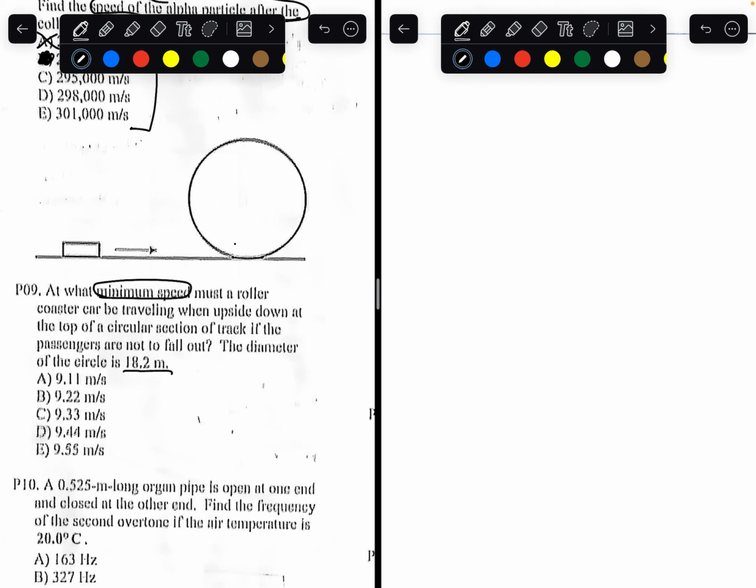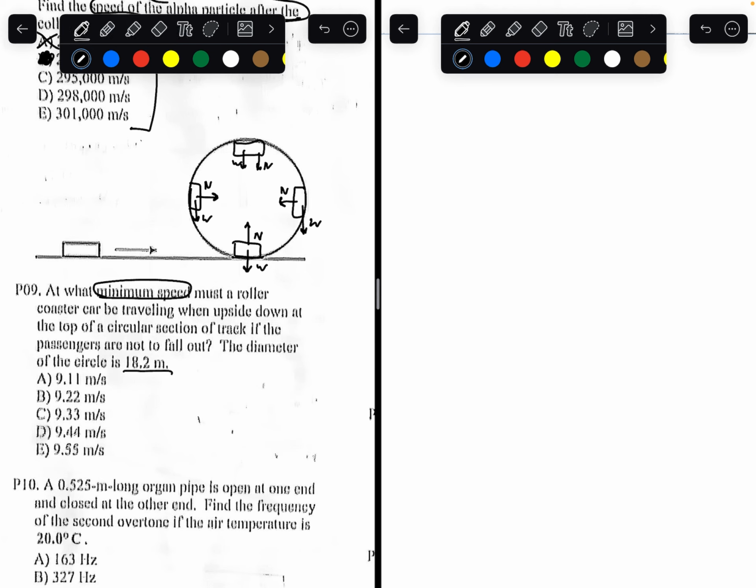So what are all the forces that act on the car when it's on the loop? When it's on the bottom of the loop, there's going to be weight force pointing down, and normal force going up. So we can draw normal force and weight force. When it's on the side, weight always points down. Remember, weight is always going down. Normal force is always perpendicular to the surface. When it's on the top of the loop, weight goes down and normal force goes down. When it's on the side of the loop, weight goes down and normal force goes to the side.